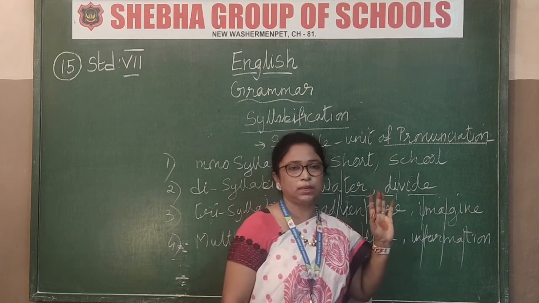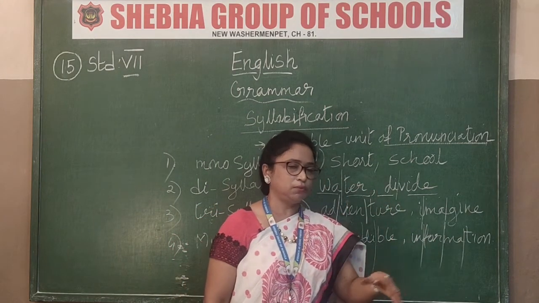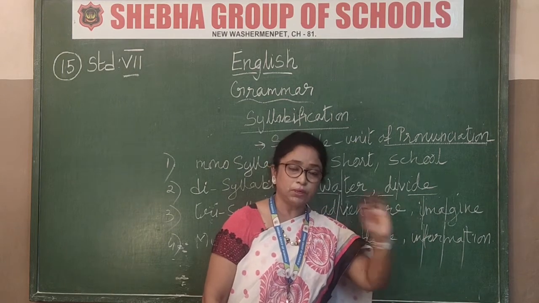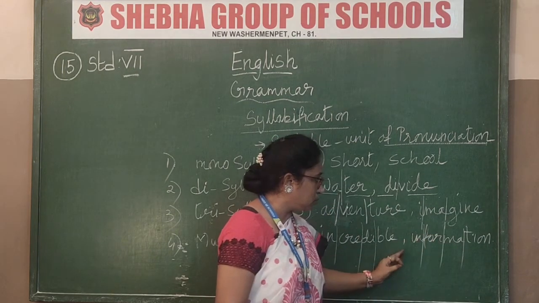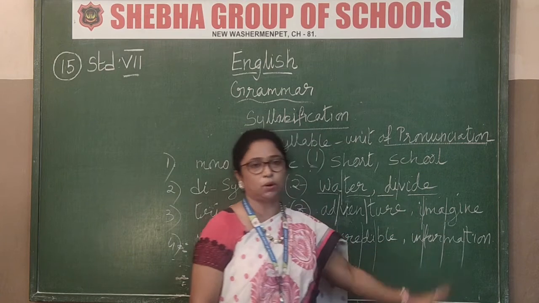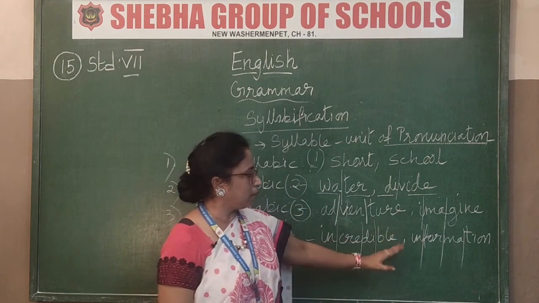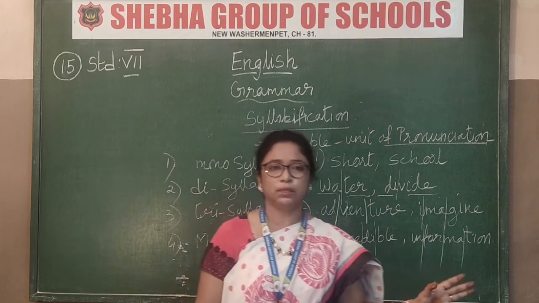Information. Got that now? We should not just say information, but how we are dividing it. If one A or one T goes off, it is wrong. Got that now? Write it properly. So this is what syllabification is.